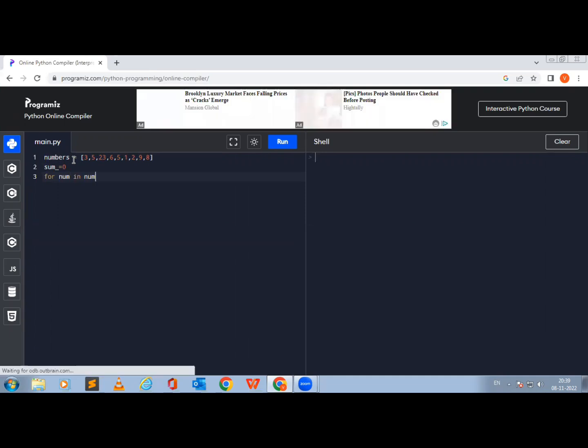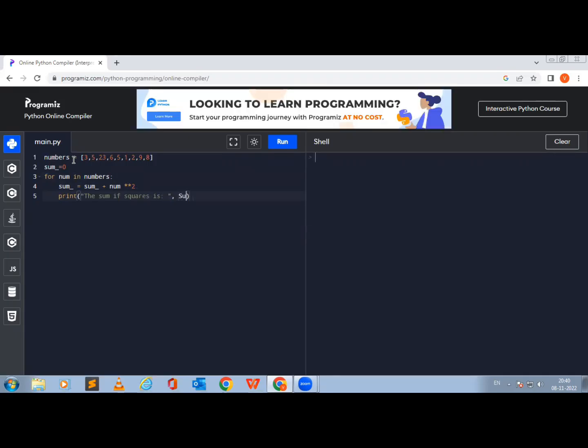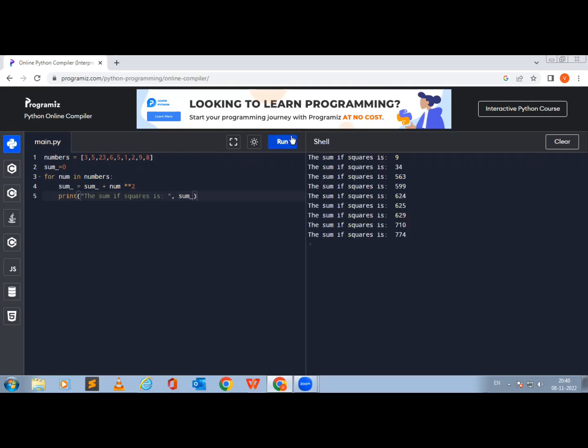Using a for loop to iterate over the list: for num in numbers, sum is equal to sum plus num double star 2. Then print the sum of squares is sum. So we will get the output like this. It will give the sum of the squares of the given inputs.